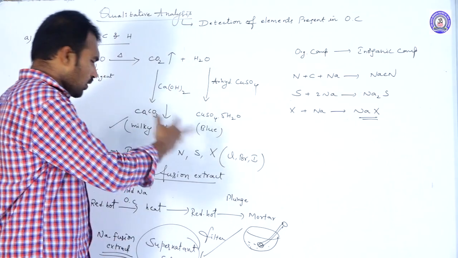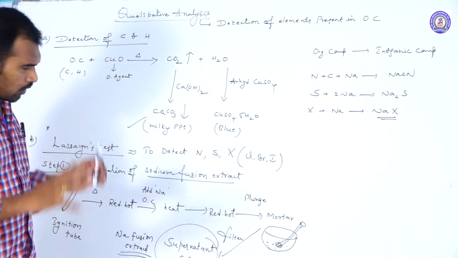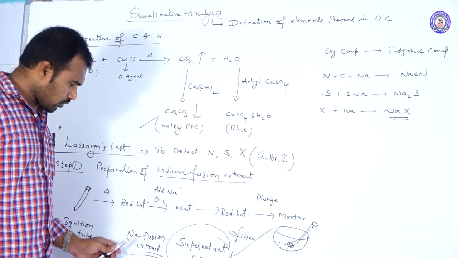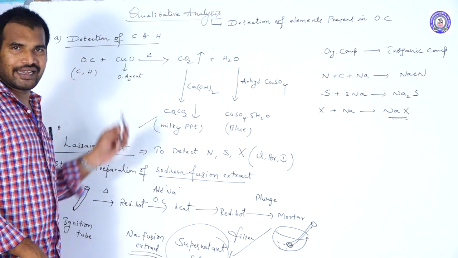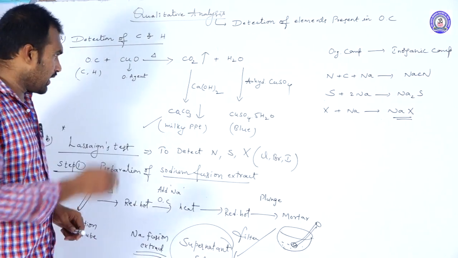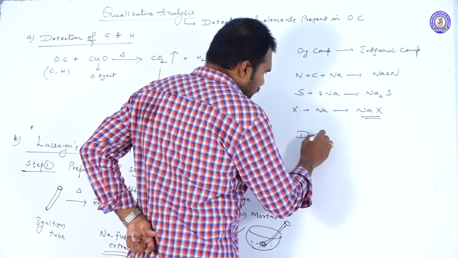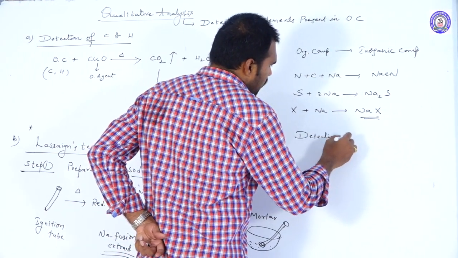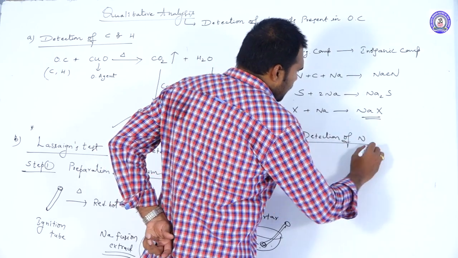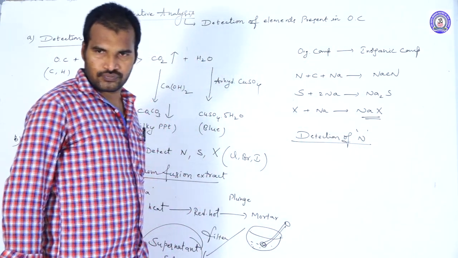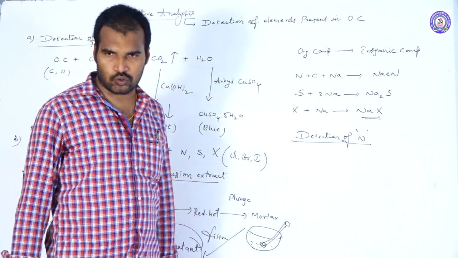To do so, we dissolve it to get the sodium fusion extract. From here on, we should take only this sodium fusion extract, not the organic compound directly. Let us detect the first one, detection of nitrogen. How can we detect the nitrogen in Lassaigne's test?